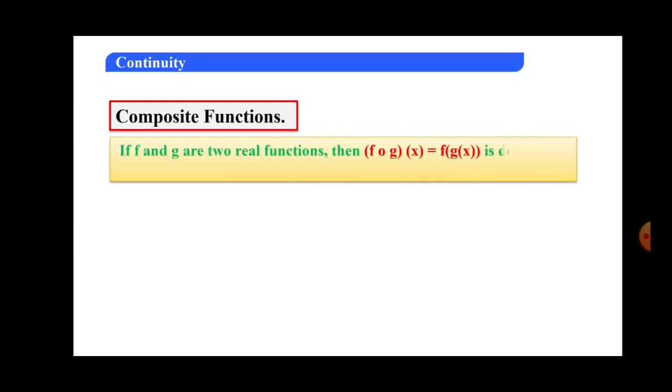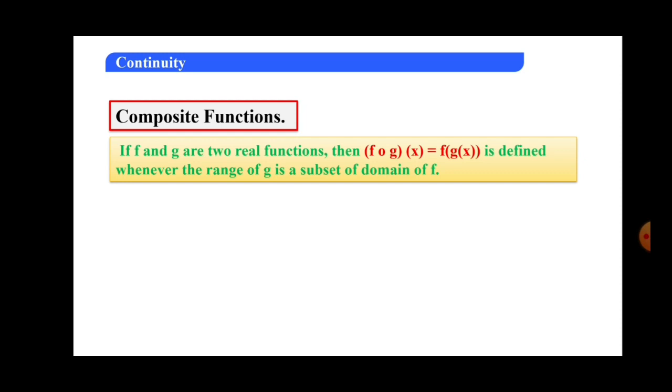If f and g are two real functions, then fog of x is equal to f of g of x, which is defined whenever the range of g is a subset of the domain of f.